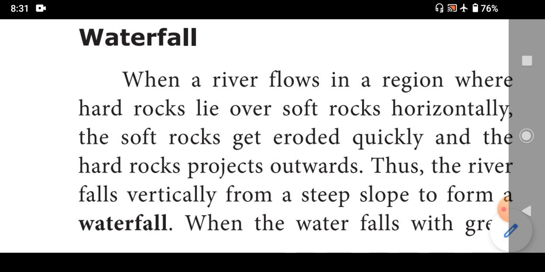Then, when the waterfall falls with great force, it erodes the rock material beneath and creates a depression called a plunge pool. What is a plunge pool? A plunge pool means when the waterfall flows with great force, it erodes the rock material beneath and creates the depression that is called a plunge pool. Then, fast flowing water in a stream is called a rapid or river jumps.